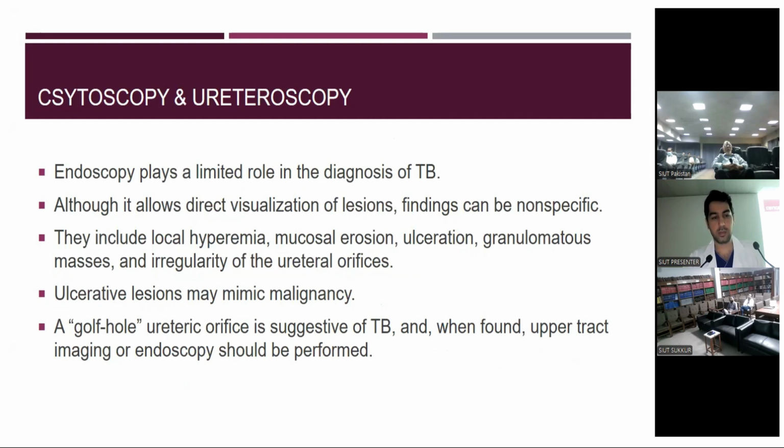Cystoscopy and ureteroscopy. Endoscopy plays a limited role in the diagnosis of TB. Although it allows direct visualization of the lesions, findings can be non-specific. These include local hyperemia, mucosal erosions, ulcerations, granulomatous masses, and irregularity of the ureteral orifices. Ureteral lesions may mimic malignancy. A golf hole ureteric orifice is suggestive of TB. When found, upper tract imaging or endoscopy should be performed.